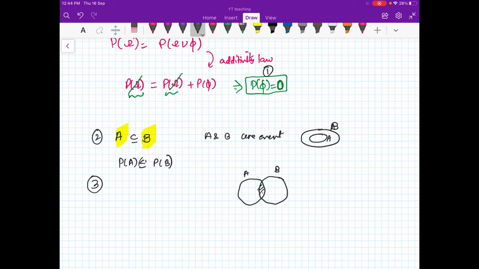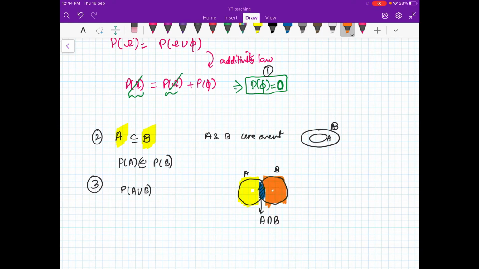So this portion here is A intersection B, right? So in this case what will be the probability? So we will have probability of A union B. Now you see you have 3 disjoint sets. One is this portion, one is this portion, the center one, and one is this portion, right?